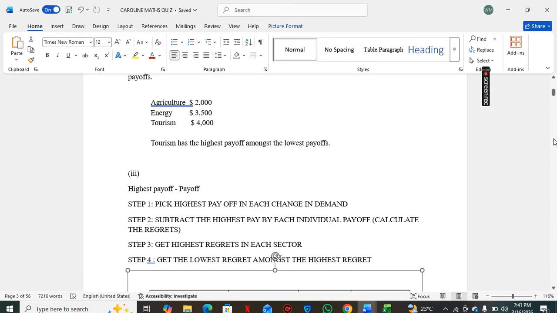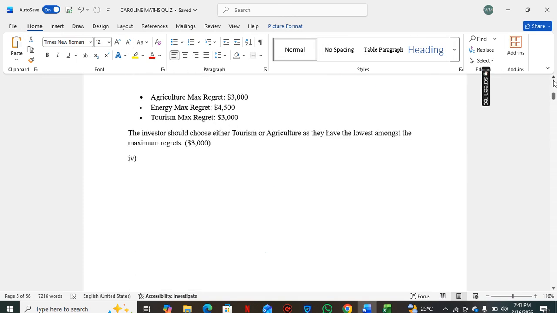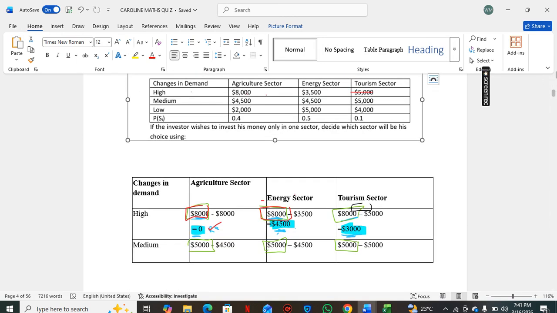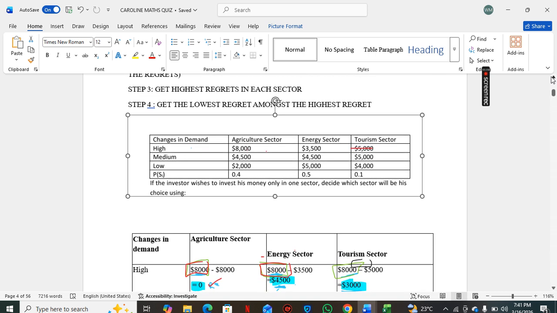This table here. Where have I put the table? Yes. Look at the